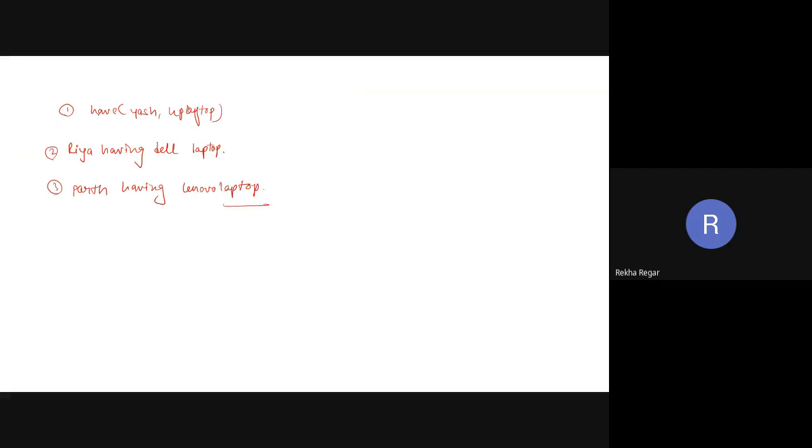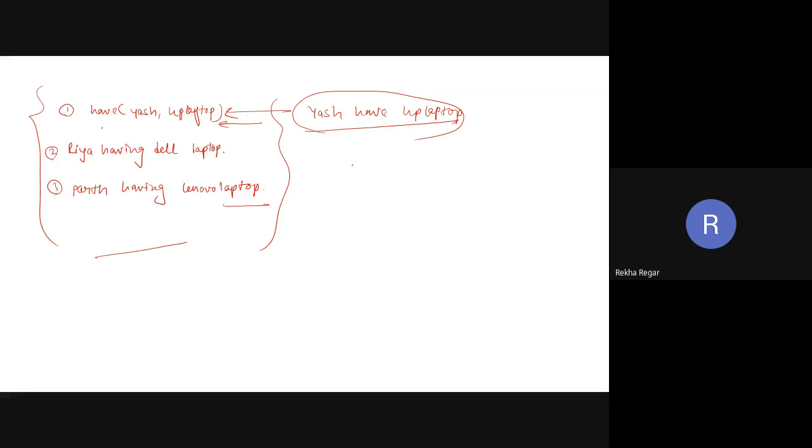So these are the three sentences, and you have to fit these three sentences into your knowledge base. So these are the three sentences. The sentence corresponding to this one is Yash have HP laptop.